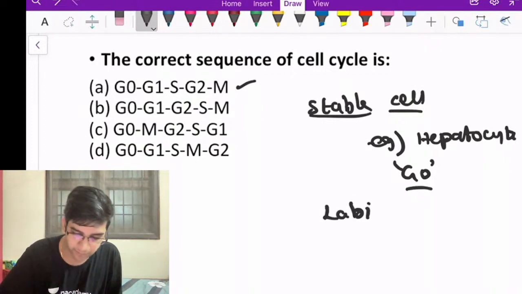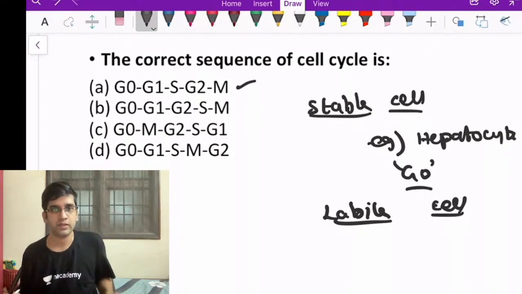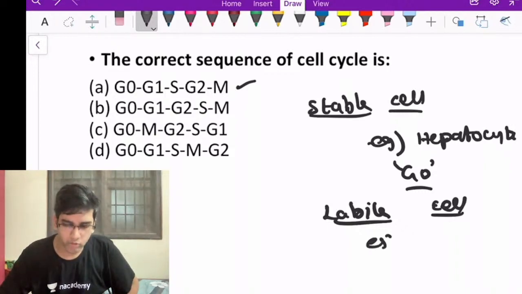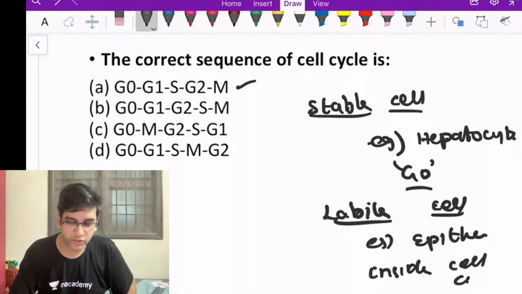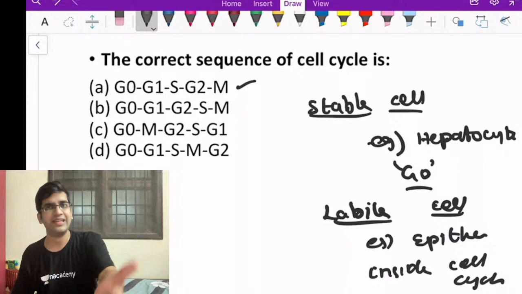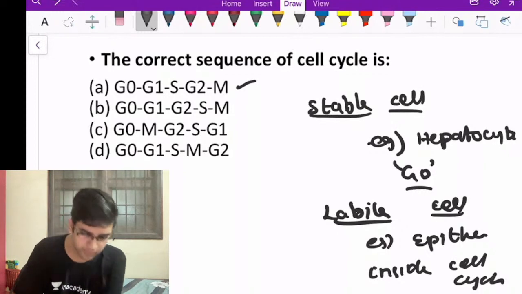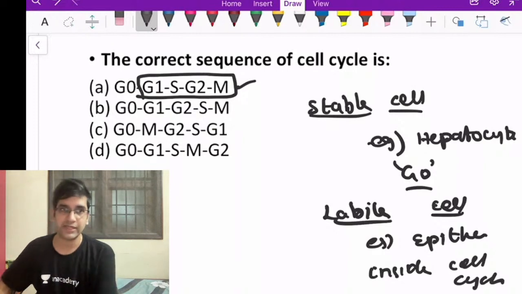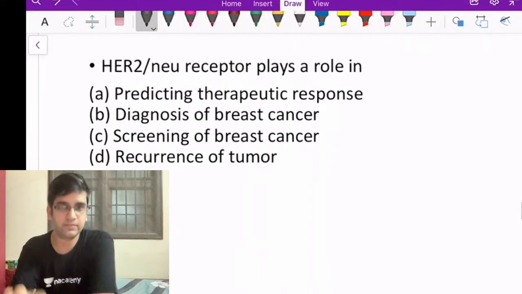When I say a labile cell, give me an example of a labile cell. Labile cells are constantly dividing cells, right? Almost every epithelium is made of labile cells. So a labile cell will be inside the cell cycle. I cannot say what phase they are in. It can be G1, S or G2 or M based on the division. Every epithelium, hematopoietic stem cell, everything is a labile cell. Fine. They are constantly dividing. Fibroblast is a stable cell. Fine. It will not be a labile cell. Okay. There are a few questions related to that. Next one.